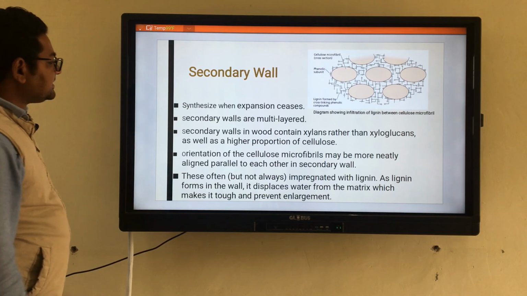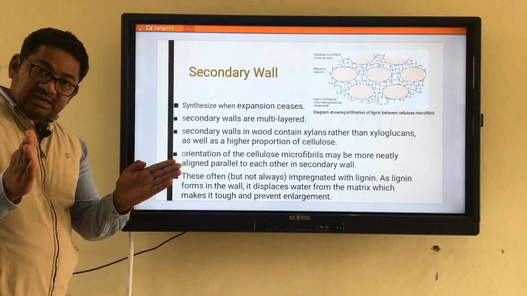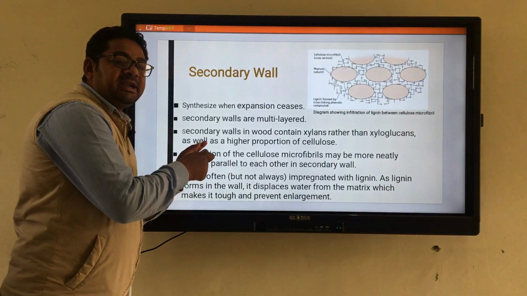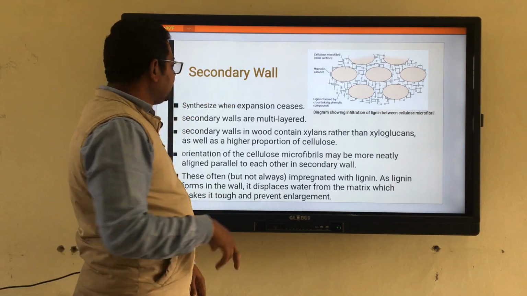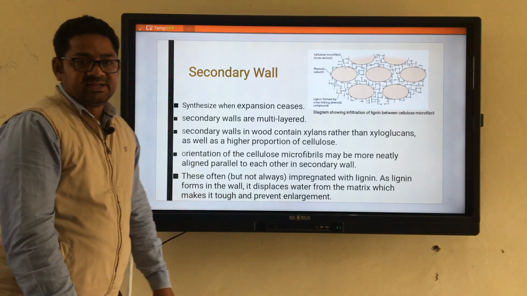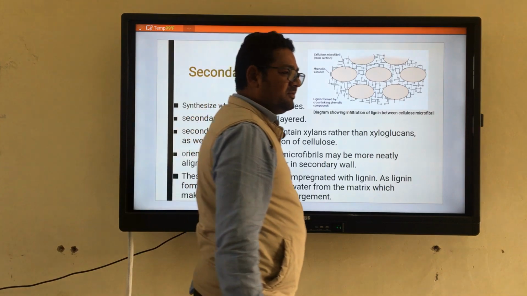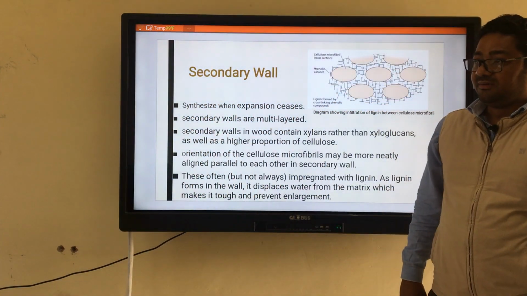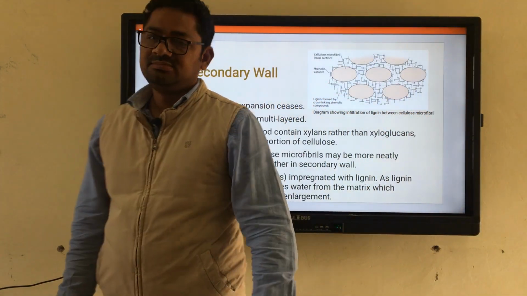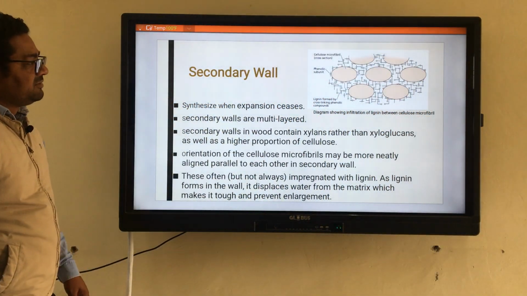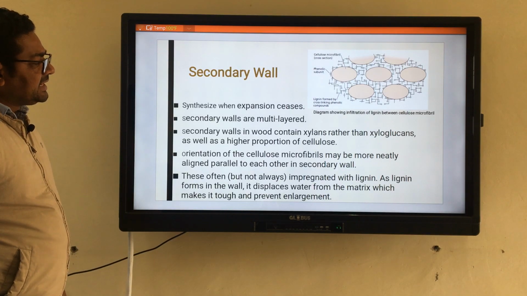Another thing is that these secondary walls are multi-layered. This is the difference from the primary wall to the secondary wall. The primary wall is single layered, but the secondary wall is multi-layered. Sometimes you will also find a tertiary wall, but actually that is not a tertiary wall, that is the extension of the secondary wall, which also develops certain components. These secondary walls basically contain xylans.